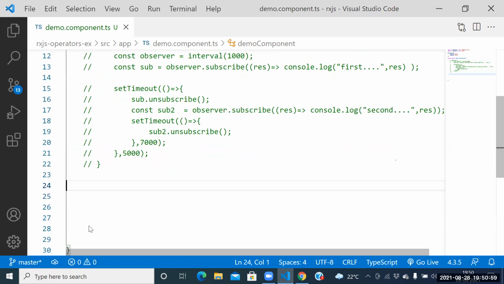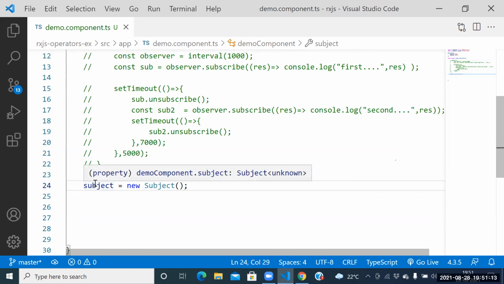How can I create the subject here? Subject colon subject equal to new subject. Guys, what is the responsibility of this person? Knowledge transferring. The responsibility of this person is the knowledge transferring from the first person to the second person. So that person we can call the subject here.